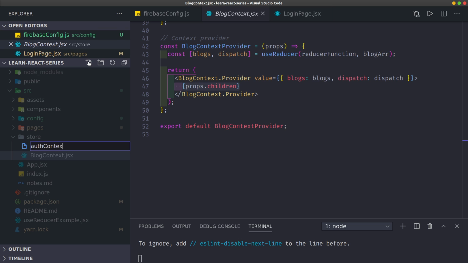This has to be auth context also, and this auth context provider has to be auth context provider.